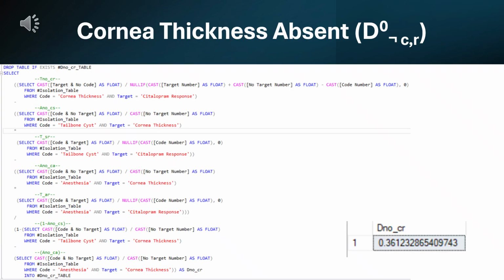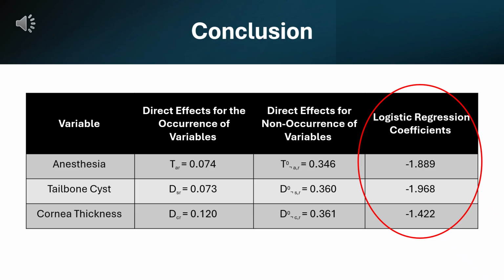response. In conclusion, this table summarizes the results from our analysis of anesthesia, tailbone cysts, and cornea thickness, and their associations with response to citalopram in patients treated for depression. Tailbone cysts showed the strongest negative association with a coefficient of negative 1.968, followed closely by anesthesia at negative 1.889, and cornea thickness at negative 1.422. These negative coefficients indicate that the presence of each condition significantly decreases the likelihood of a positive treatment response.